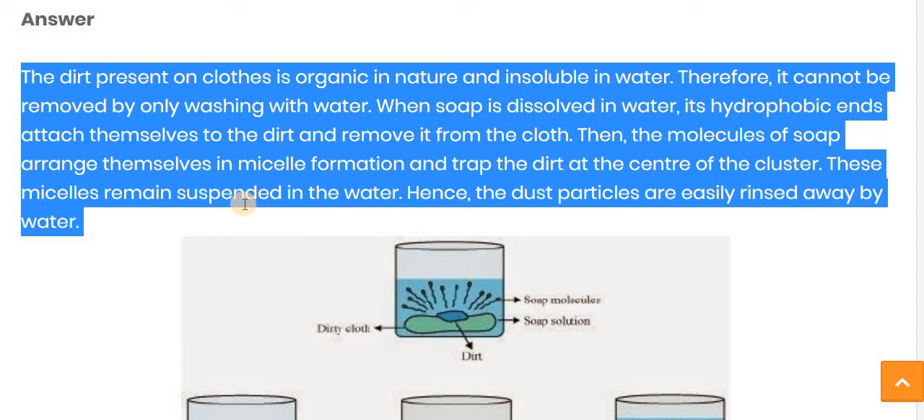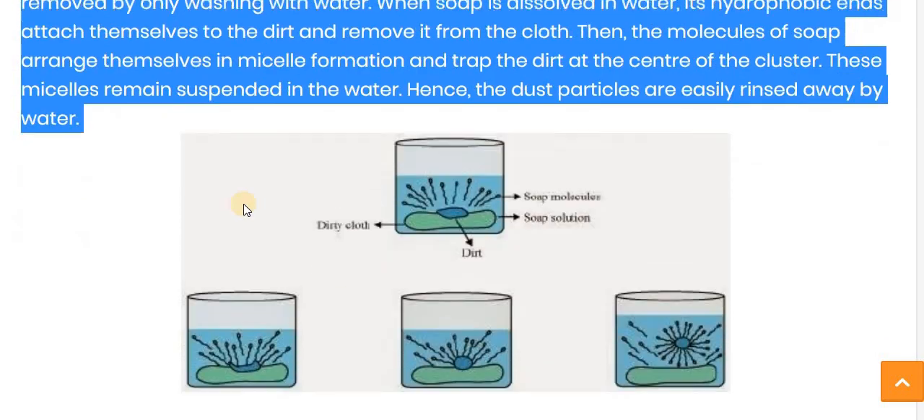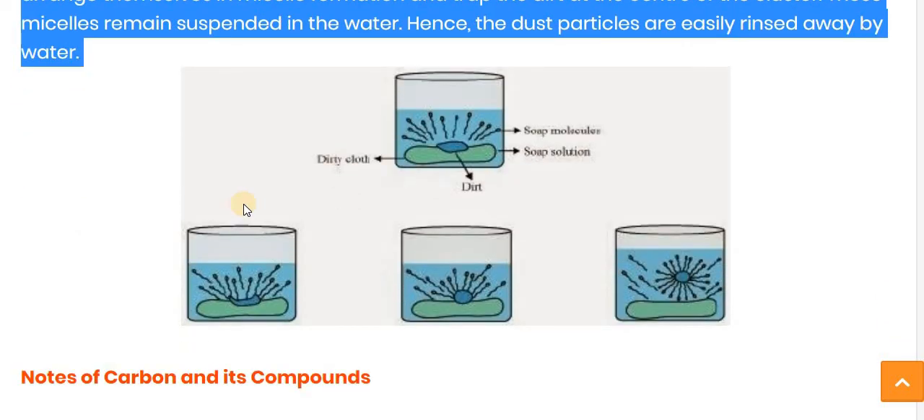When we apply soap dissolved in water, the hydrophobic ends, the water-hating ends, attach themselves to the dirt and remove it from the clothes. The molecules of soap arrange themselves in a micelle structure and trap the dirt in the center of the cluster, and this micelle remains suspended in the water. So the dirt particles are easily rinsed away by the water. Here you can see in the figure, this is the micelle structure. By the formation of the micelle structure, the dirt particles are removed.